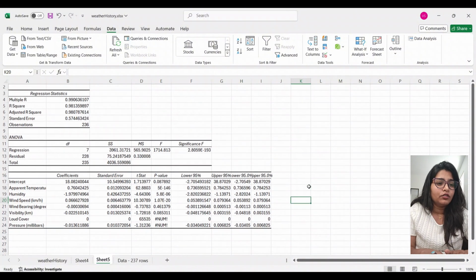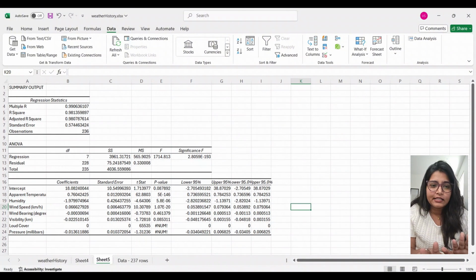So, regression analysis in Excel is a powerful way to understand and quantify the relationship between variables. Whether you are looking to predict sales, customer retention, or any other key performance metrics, these techniques are essential in marketing analytics.